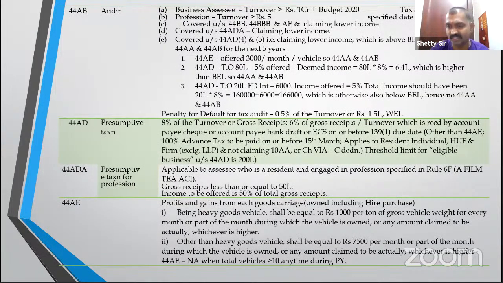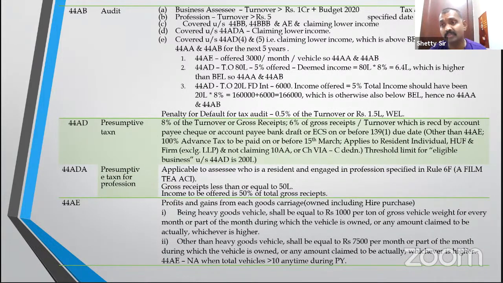Now, there are some special provisions. When is the tax audit applicable? Normally, for business above 1 crore applicable, and for the professional above 50 lakh. There is a small printing mistake here, rupees 5 lakh, rupees 50 lakh. There's a correction to be done. Okay, 50 lakh. Whereas, if you are a pure digital economy, where cash receipt is less than 5% of the total receipt, and cash payments are less than 5% of the total payment, that means everything you are doing in a digital economy, cheque, etc., then the tax audit limit is 5 crores.